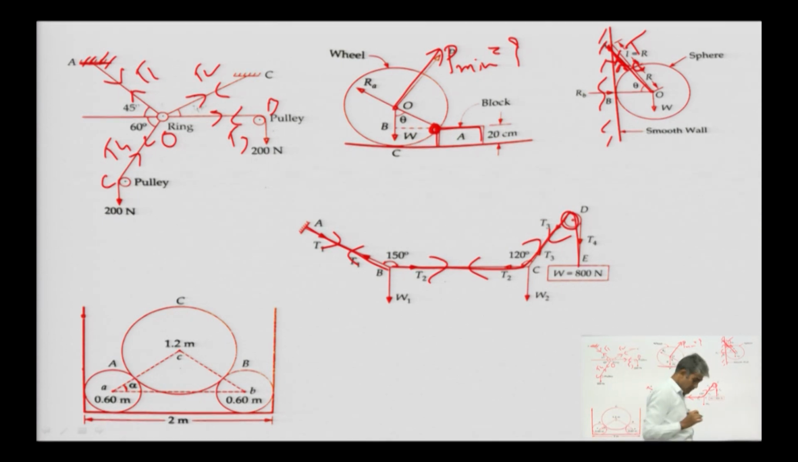Similarly, in this example, three spheres A, B, C are there, and if we want to know the value of the reactions at all the contact points, how many contact points are here? First one contact point, second one contact point, this one, this one, this one, this one. So, the value of the reactions at all the contact points can be calculated with the help of the equilibrium equation.